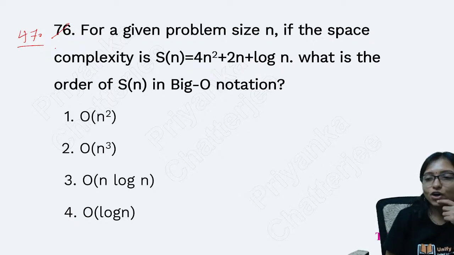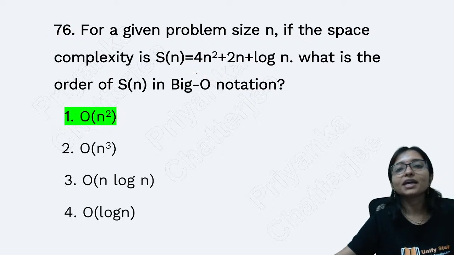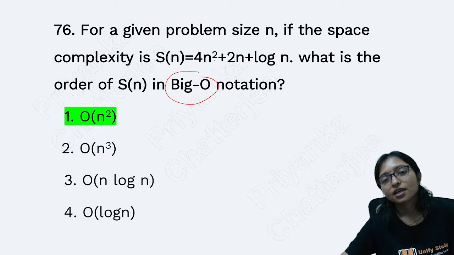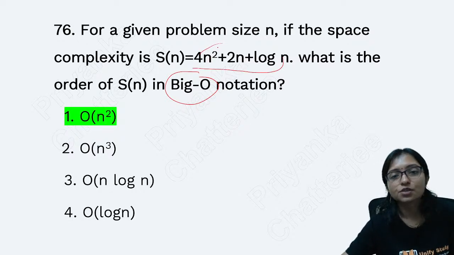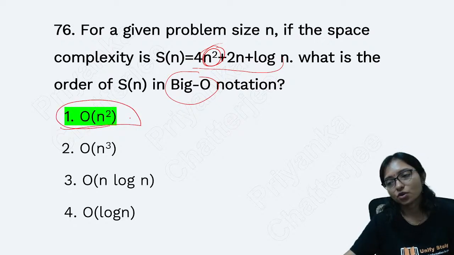This is a very conceptual question, I can say that. Yes, here what is the big O? Big O means worst case. So I have to check the highest power of this equation. The highest power of this equation is n square. That's why it is big O of n square. Right.